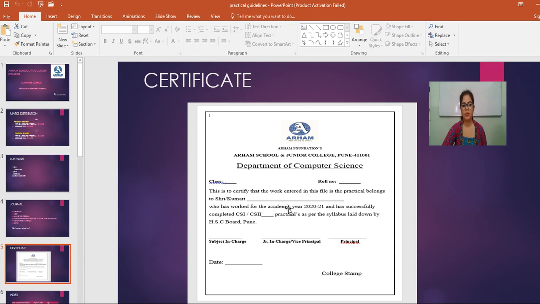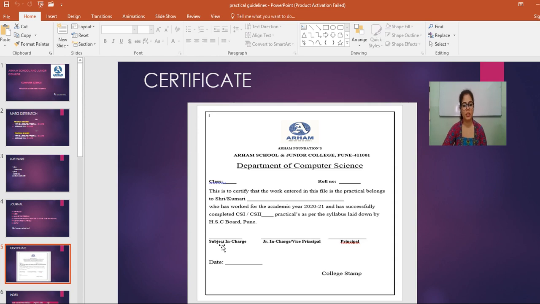You can design it at your end, and college will also provide you this page where you have to mention the Department of Computer Science, and this is to certify that the work entered in this file belongs to this person. Here you have to write your name and the year as well. Once your journal is complete, I will check your journal, then I will sign here as subject in charge.